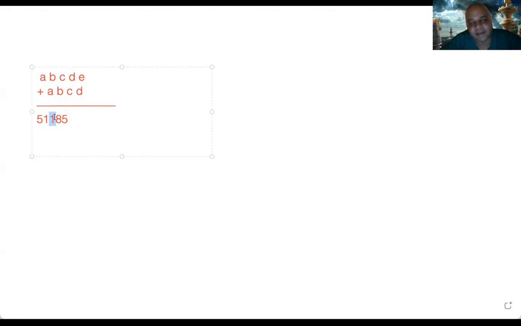Okay, it cannot ever be 2, because when you add 2-digit numbers, as we said, the maximum sum you get is 18. Okay, so the carry forward will never be more than 1. It will be either 0 or it will be 1. Correct?